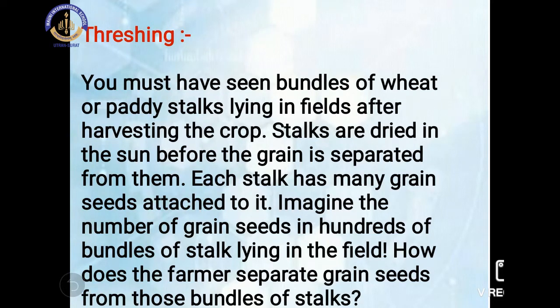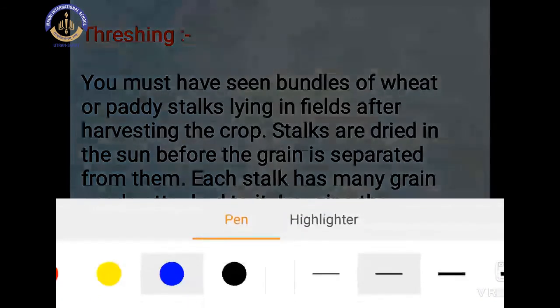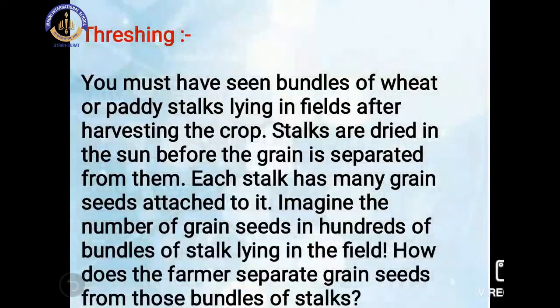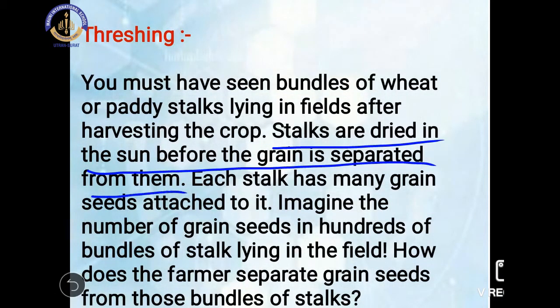How does the farmer separate grain seeds from those bundles of stalks then? Here, what is written? Stalks are dried in the sun before the grain is separated from them. So, before doing the threshing process, we have to let them dry in the sun.